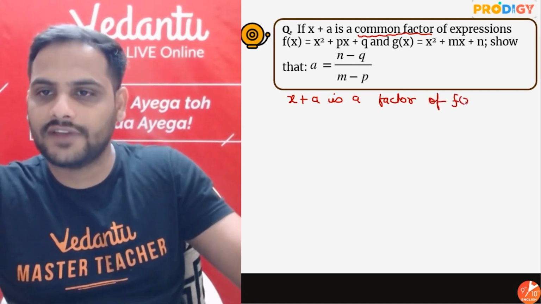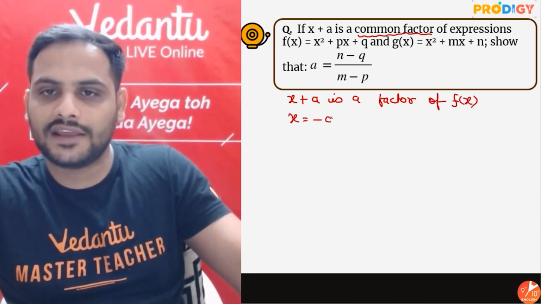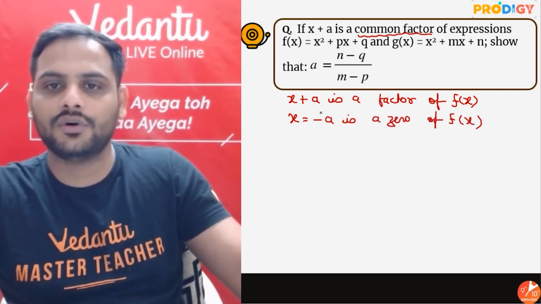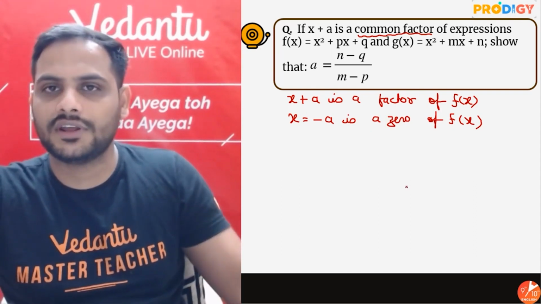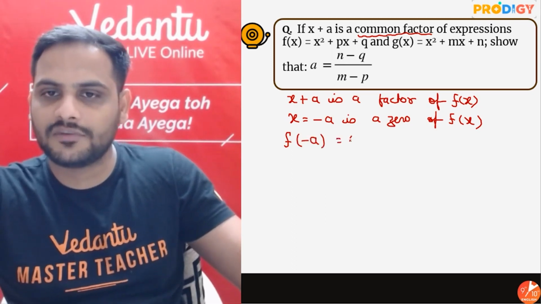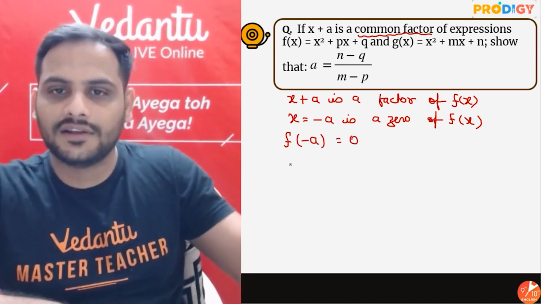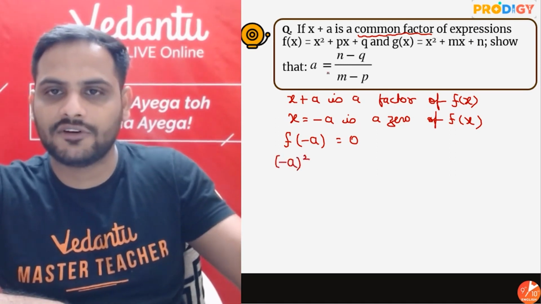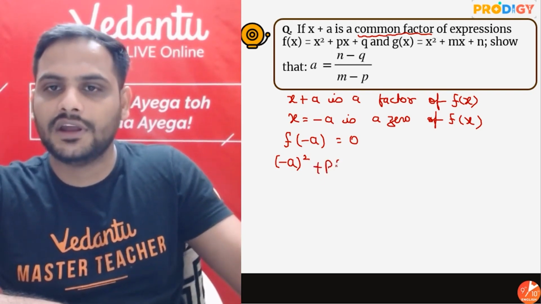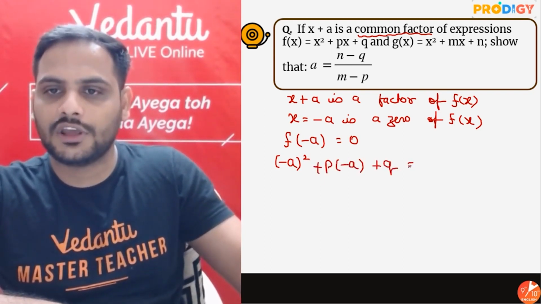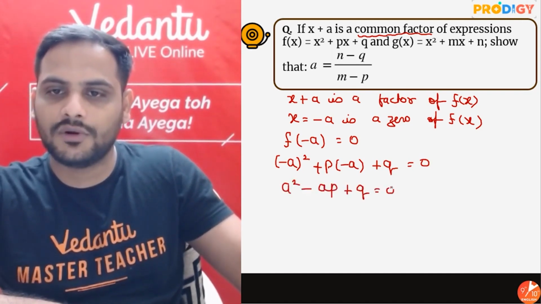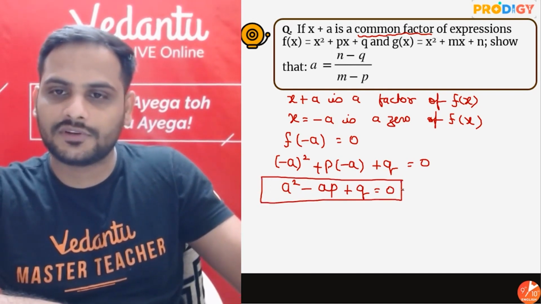So if x plus a is a factor of f(x), then I can say x equal to minus a is a zero of f(x). Yes or no? Make it equal to 0, shift a over there. So x equal to minus a is a zero. That means f(minus a) must be equal to 0. That is the meaning of zero, right? So minus a whole square, wherever there is x, write minus a, plus p into minus a plus q equal to 0. So you got a square minus ap plus q equal to 0. This is my first equation.